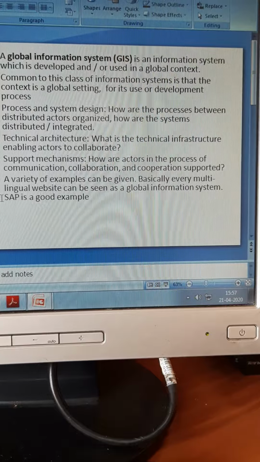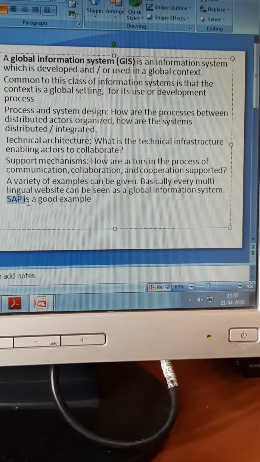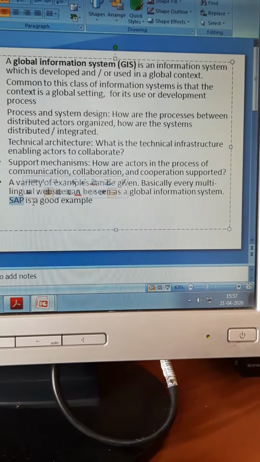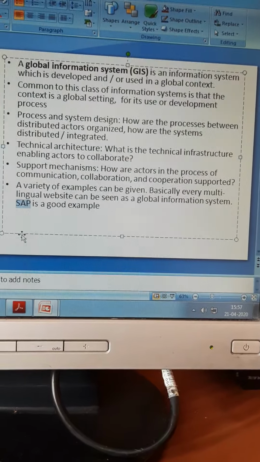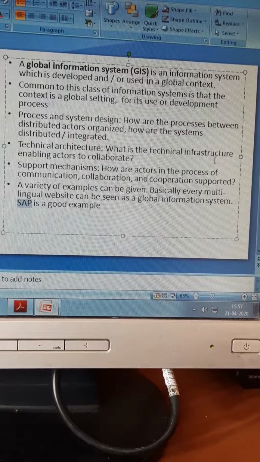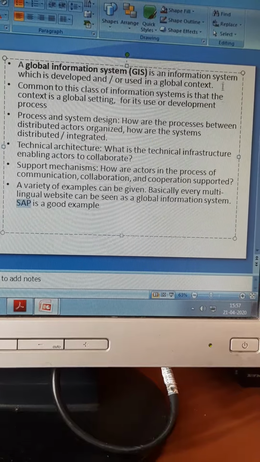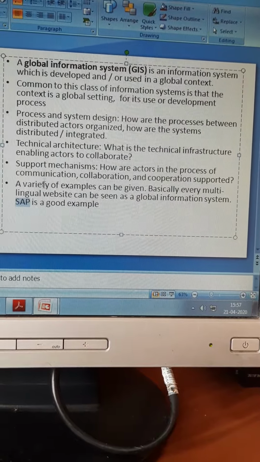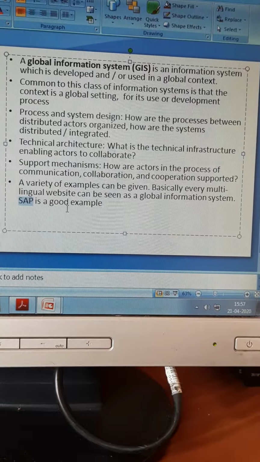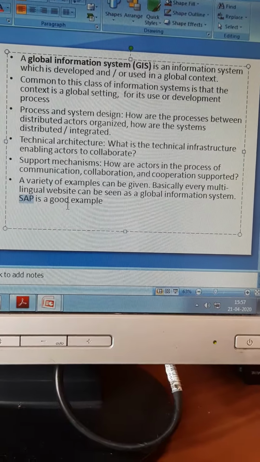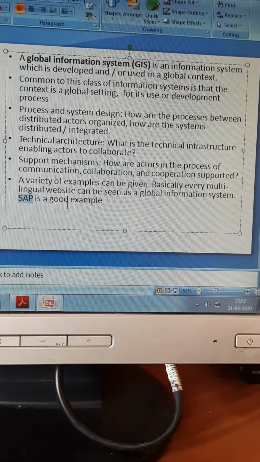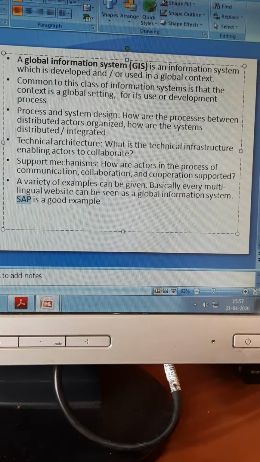A variety of examples for this can be given. One of the major ones is SAP. All of you would have heard about SAP. It is one of those very good examples for global managing information systems. Most of the international companies use SAP for managing their HR and marketing.